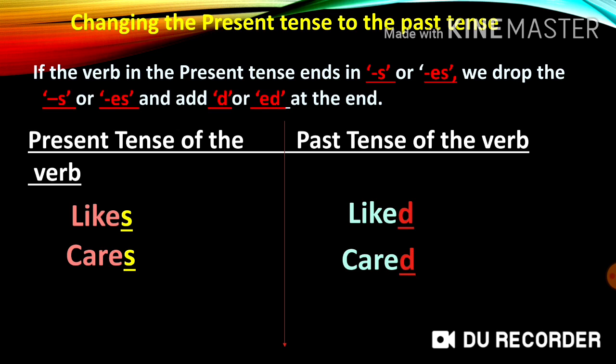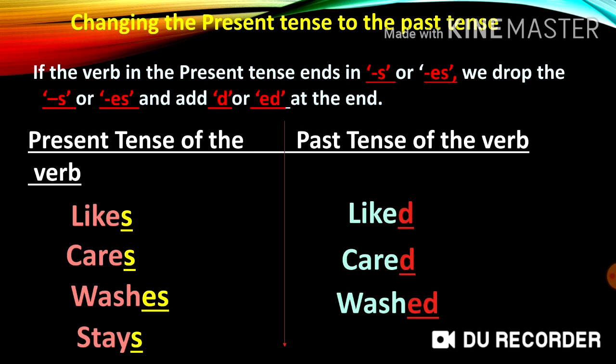The present tense of the verb washes ends in es. It is changed to the past tense by dropping the es and adding ed to it to form washed. And the last one, the present tense of the verb stays ends in s. It is changed to the past tense by dropping the s and adding d to it to form stayed.